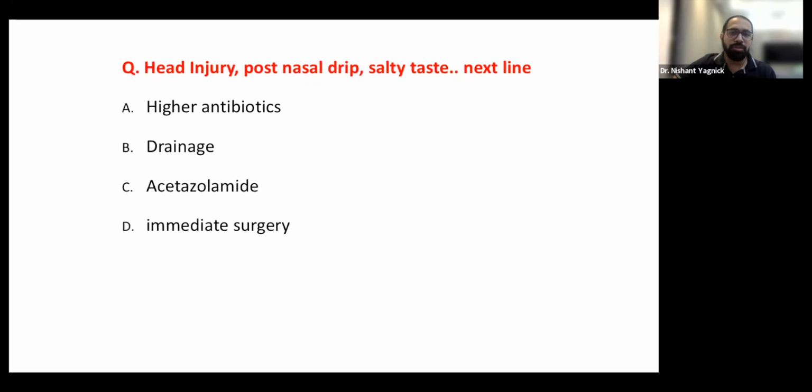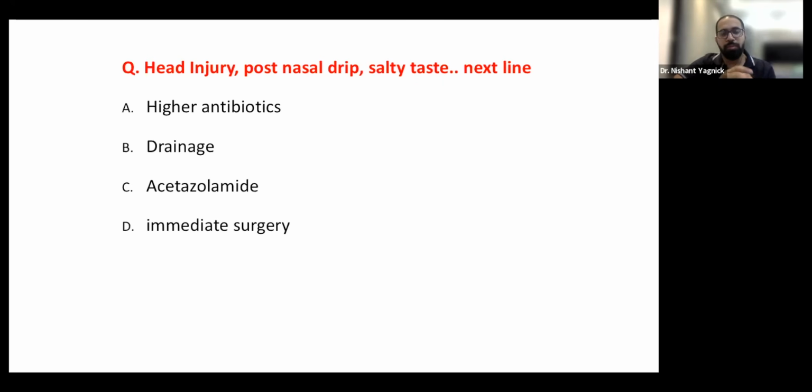Now, the interesting thing with the head injury based CSF leaks is, see, if there is a frontal lobe damage or any other damage to the brain, it'll start swelling. So in these patients, they might be conscious with a small contusion in the brain, but the brain is edematous. That will cover the leak. So they will not have any CSF leak in the immediate post injury period.